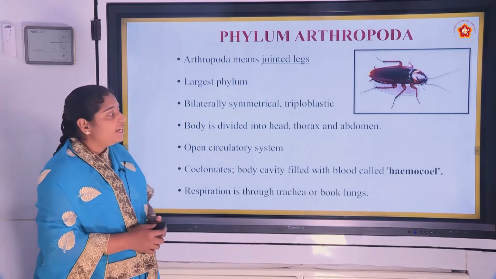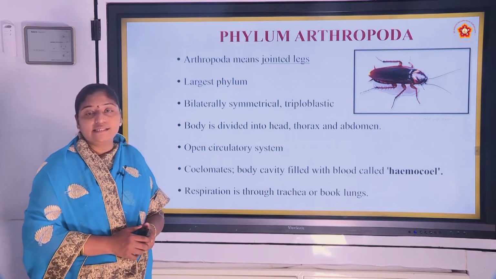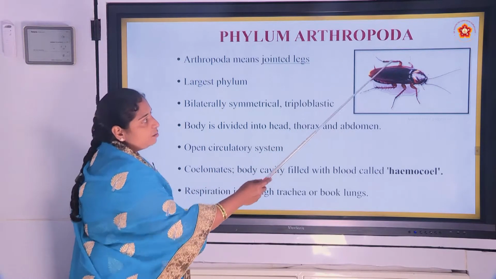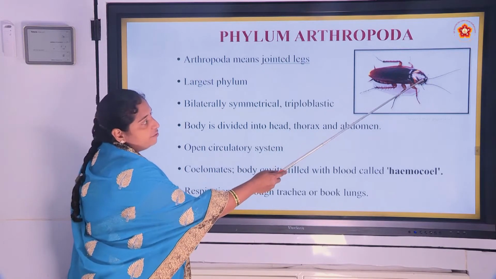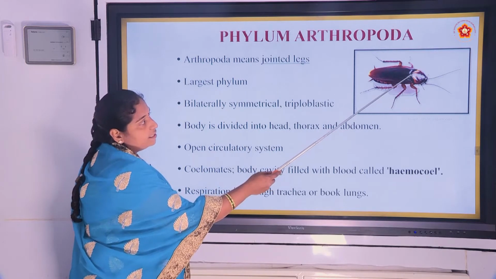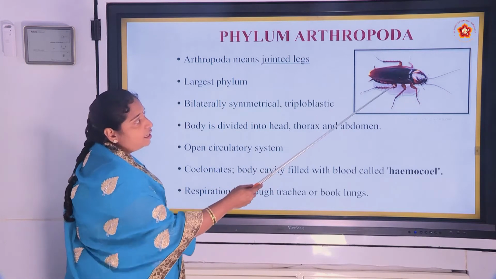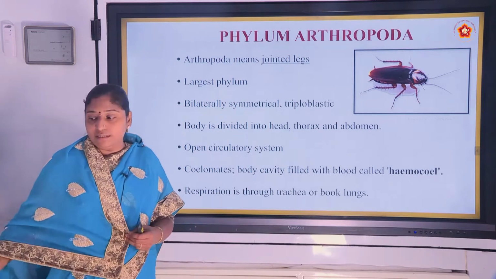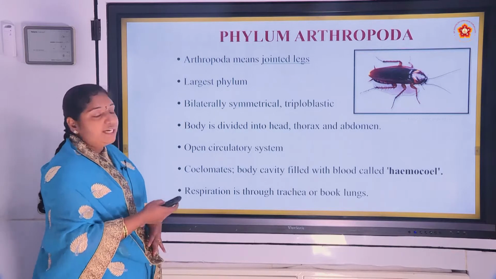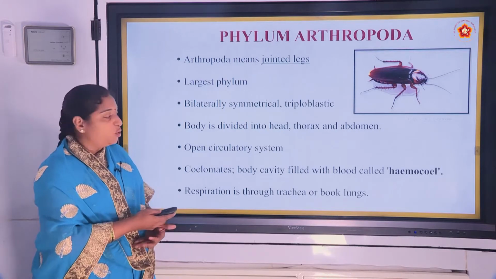And the body is divided into head, thorax and abdomen. See the organism here. The body is differentiated into 3 parts. That is, the first part is head and the next is thorax and this is the abdomen region. In most of the arthropodans, the body is divided into head, thorax and abdomen.